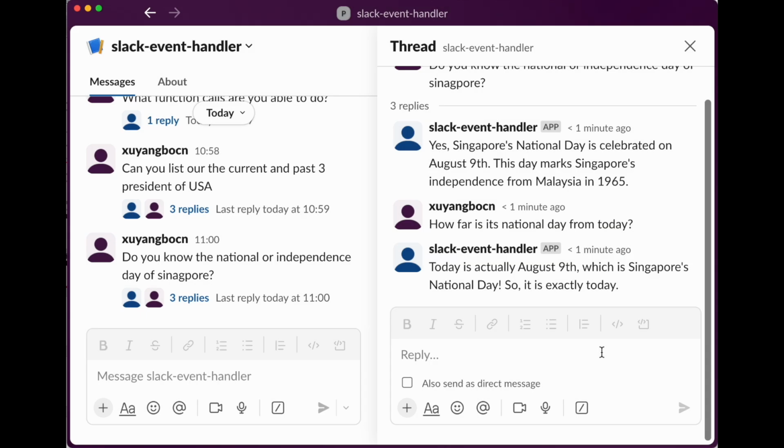We can use function calls to not only perform information retrieval, but also actual actions like sending out emails, setting up resources in the cloud, and running Git pipelines. This greatly extends the use cases of OpenAI and its integration.